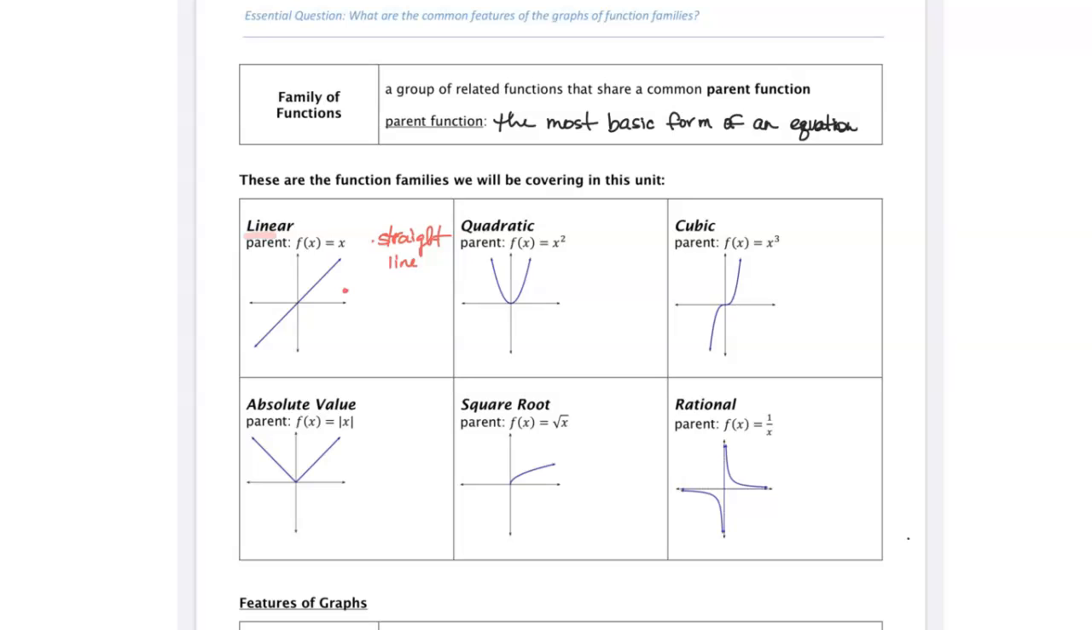A linear function can be decreasing or increasing. It has a slope and it has a y-intercept.